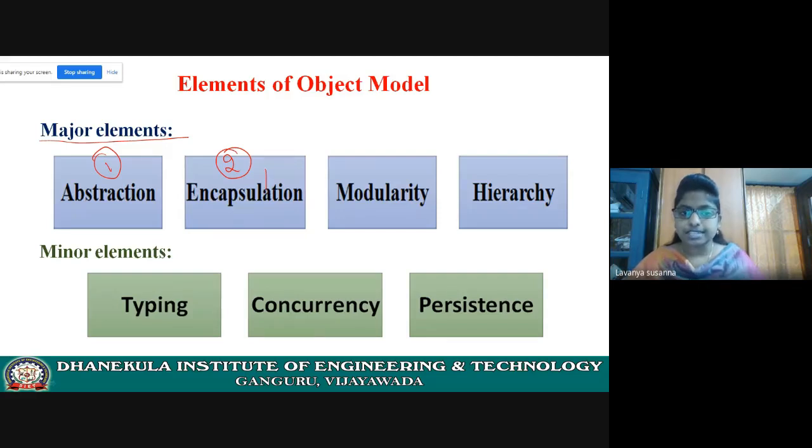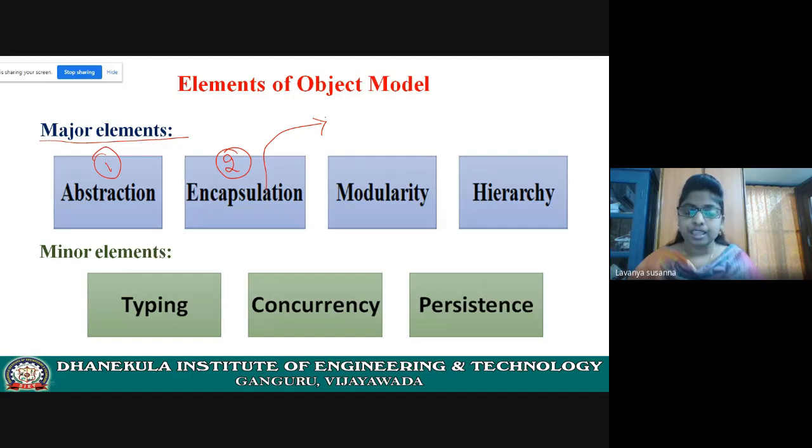What is encapsulation? Let us first recall abstraction. You need to know abstraction: it hides all the details while showing necessary details only.